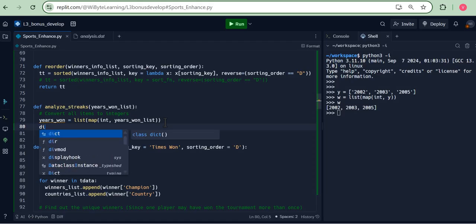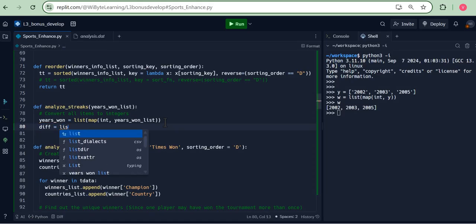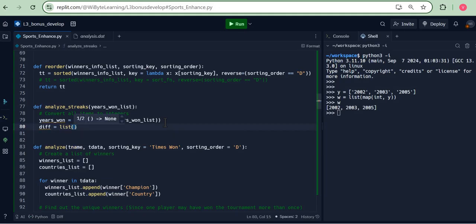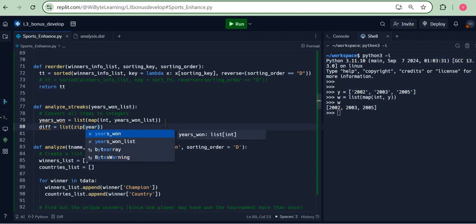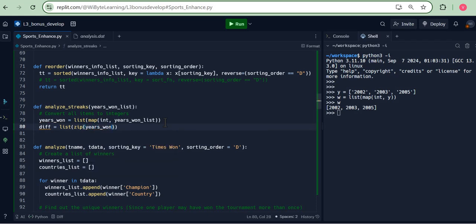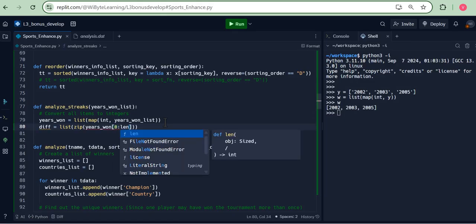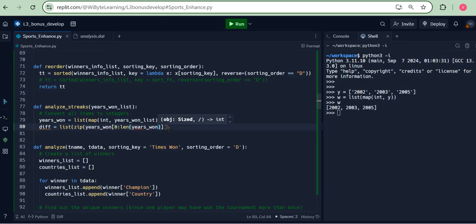We are going to use a little bit of logic to do this, say zip. And I will put, let's say, years1. So we are going to do a little bit of slicing over here. So I just go and say 0 to len of years1 minus 1. Now be careful on this, very easy to make a mistake.